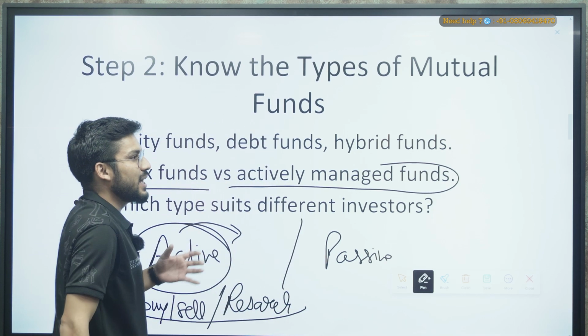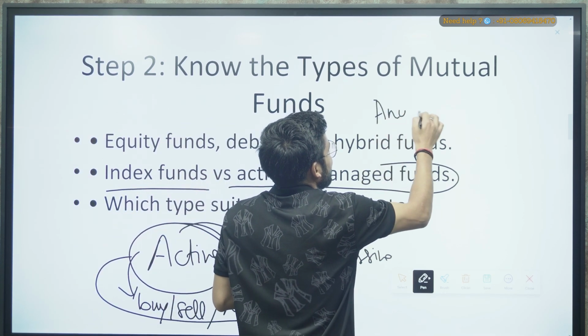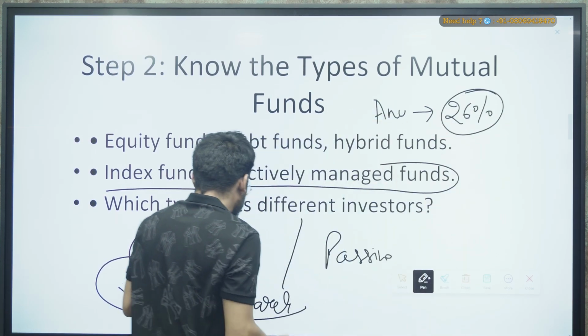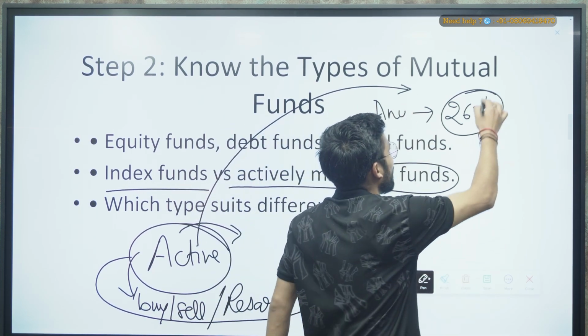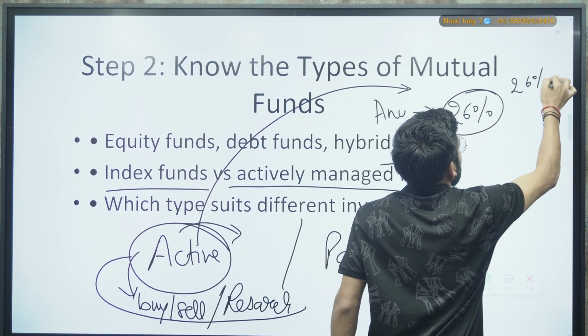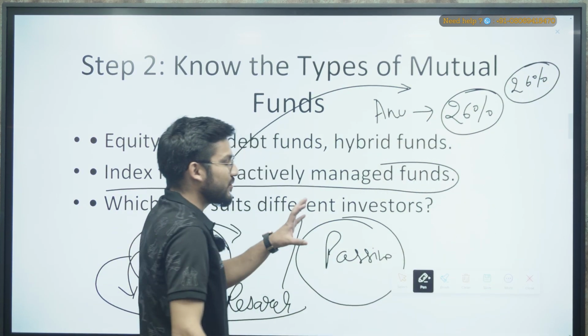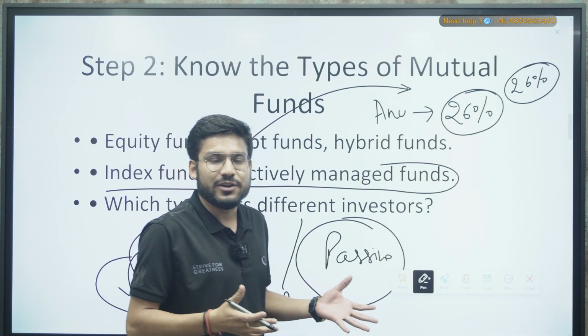For example, as you have known, the annual return that the Nifty gave was approximately 26%, right? So these active fund managers want to achieve more than 26%. But in passive ones, the fund managers working passively will not go with that much research. There will not be that much active buying and selling.